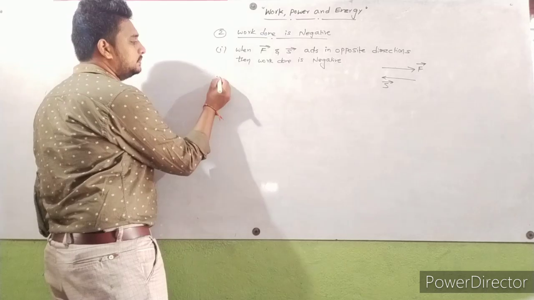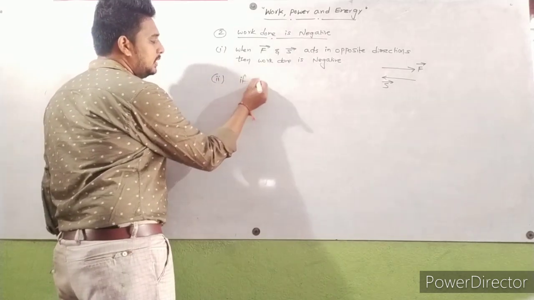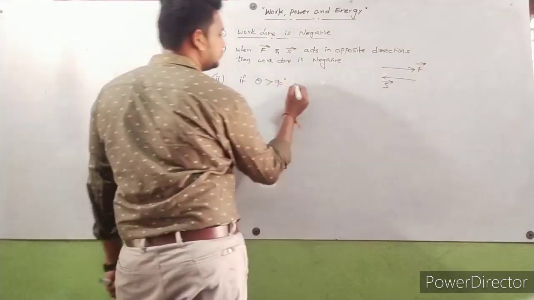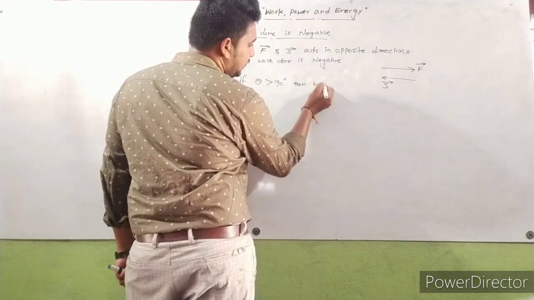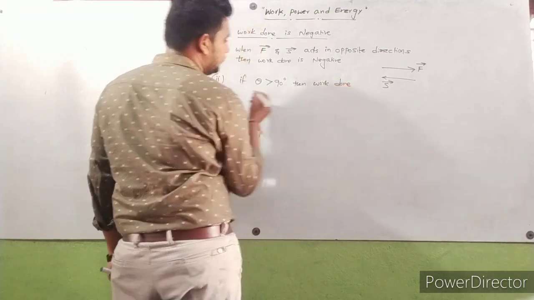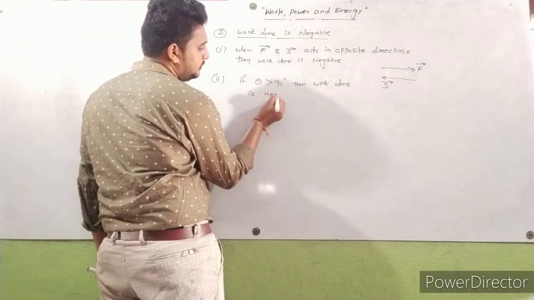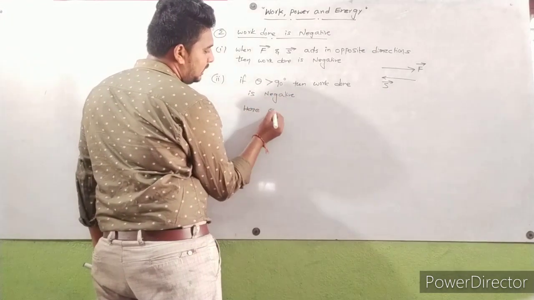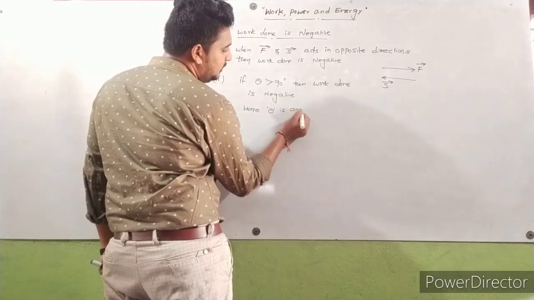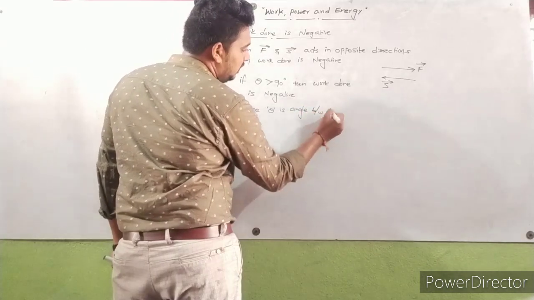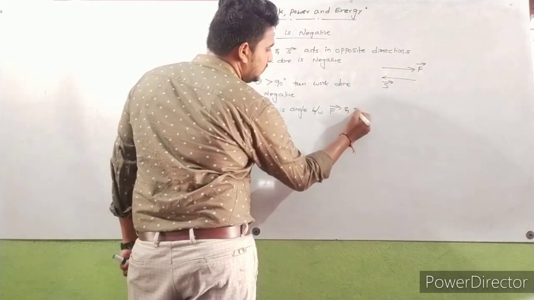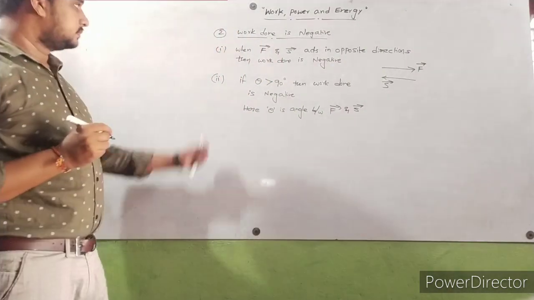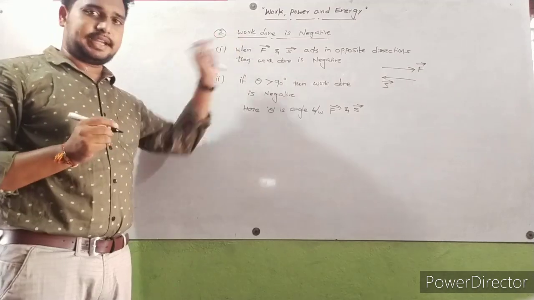And second condition, if theta value is greater than 90 degrees, then also work done is negative. Here theta is the angle between F bar and S bar. So this is about work done being negative.